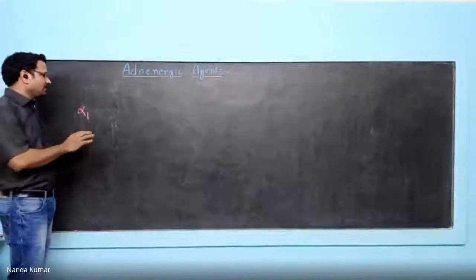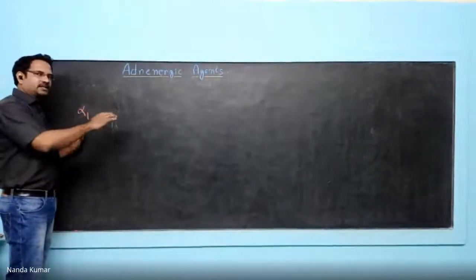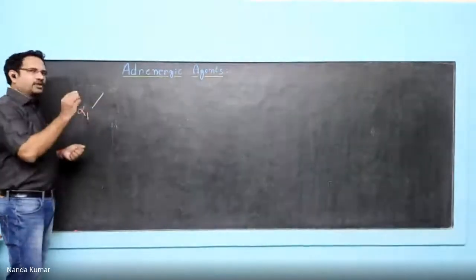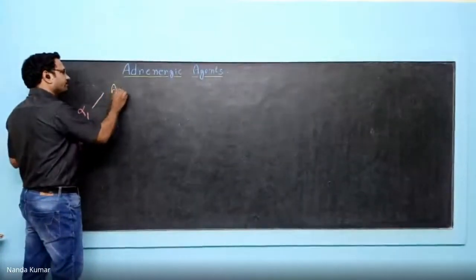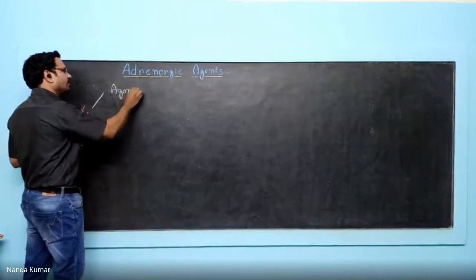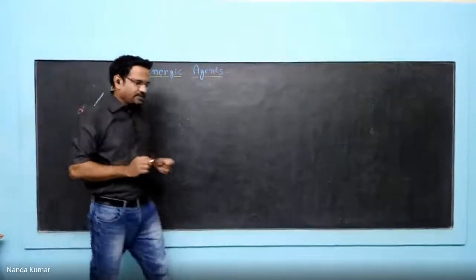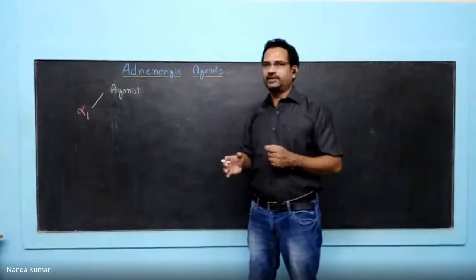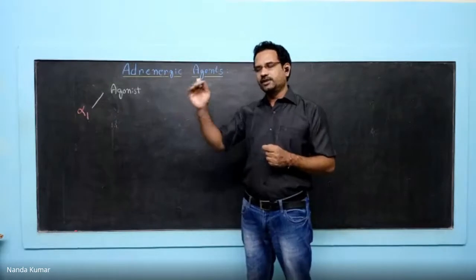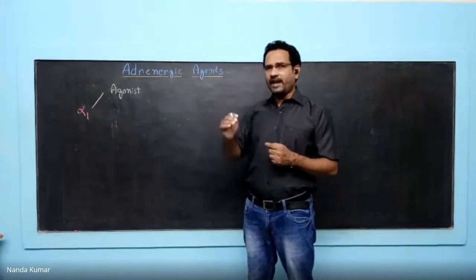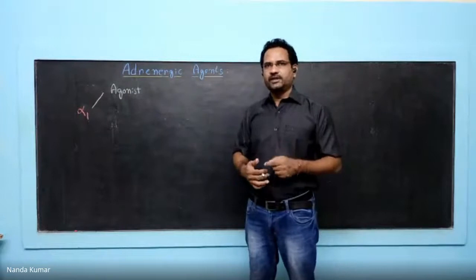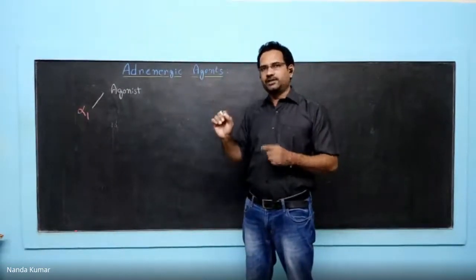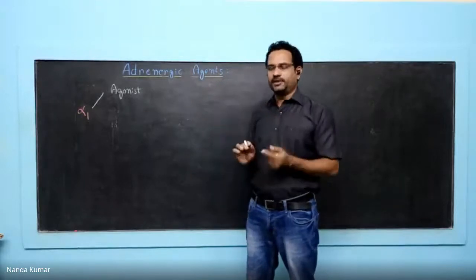Now in the alpha-1 case, you have mimetics and lytics. Mimetics, as I told you, are known as agonists. Now understand what happens when you activate alpha-1 receptors. Where do you find alpha-1 receptors? On blood vessels, especially on cutaneous blood vessels and mucous blood vessels. Splanchnic means visceral organ blood vessels. Alpha-1 receptors belong to the Gq class, the Gq subtype of G protein coupled receptor.